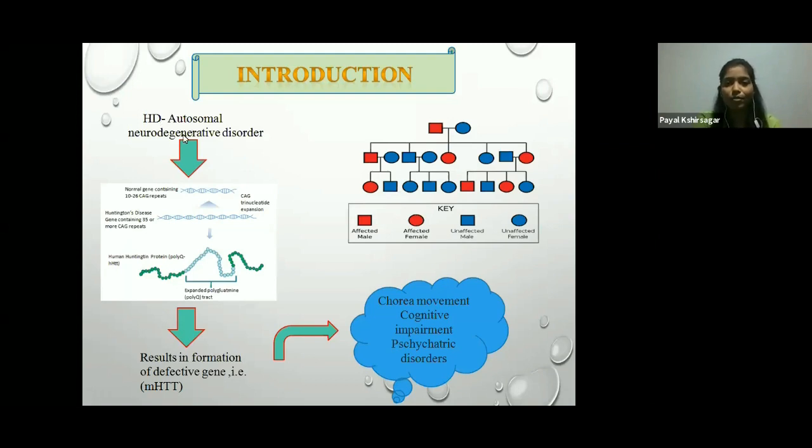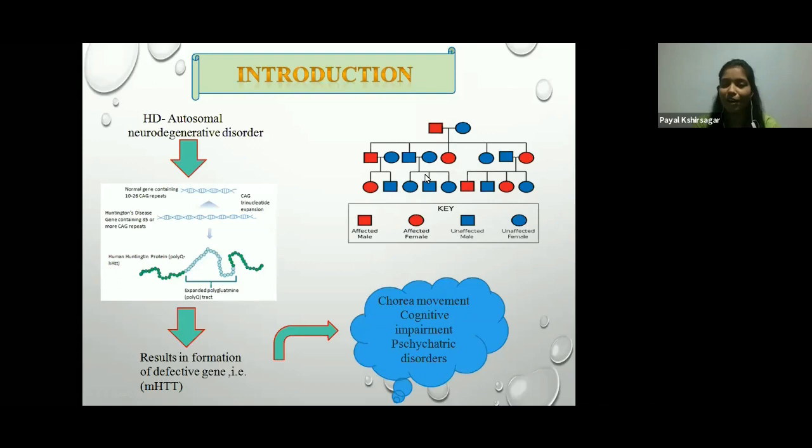Huntington disease is an autosomal neurodegenerative disorder, which means a mutation of genes occurs. Here you can see in the figure, a parent suffering from HD has a 50% chance of affecting their child.